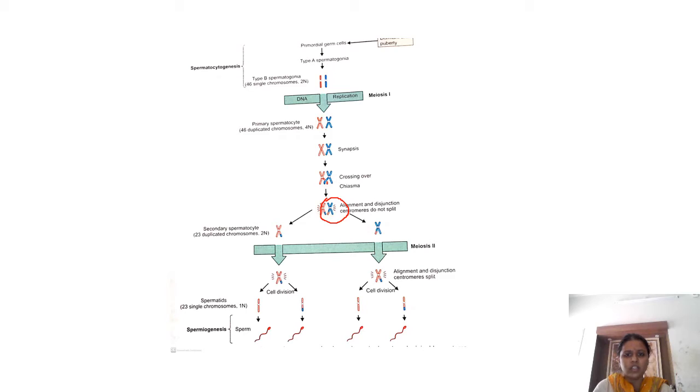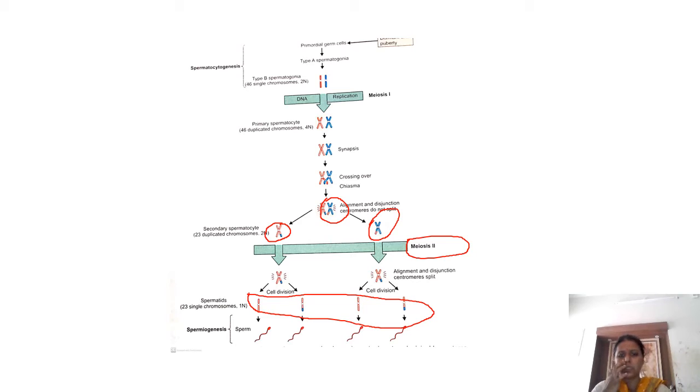So here you have one secondary spermatocyte and another secondary spermatocyte which will undergo the second meiotic division, resulting in the formation of four spermatids, which are nothing but immature sperms. They have to undergo spermiogenesis to result in the spermatozoa or mature sperms.